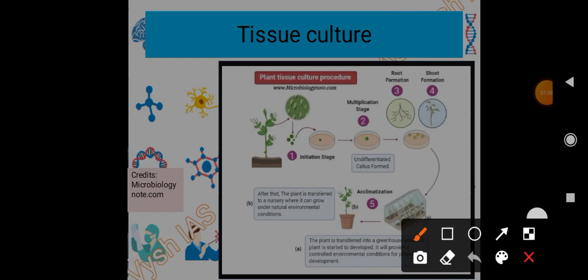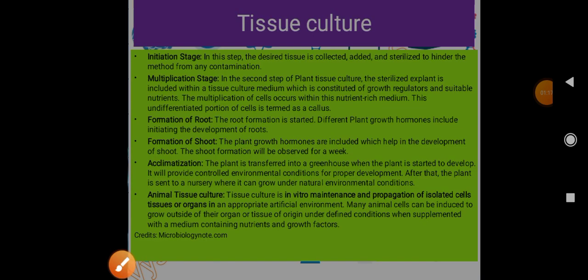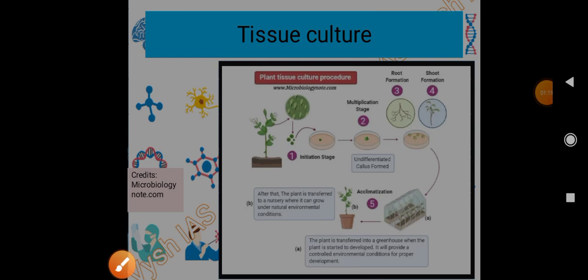Okay, and then what happens after this? This has been done in the laboratory till now, in the culture medium. Later it is transferred to the greenhouse.